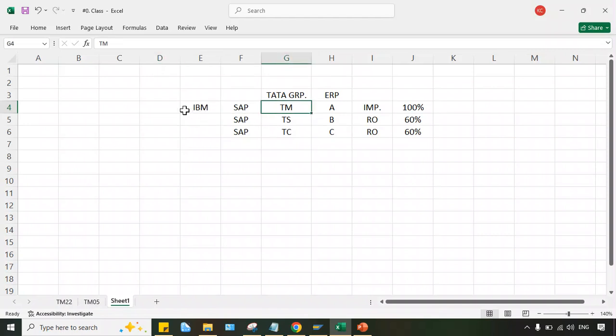Tata Motor will say, now the implementation is completed, so kindly give us support. Of course, there will be a contract for a particular duration, maybe 4 years, 5 years, 2 years, whatever it is. Once again, negotiations will be there between Tata Motor and IBM. So IBM will give support to Tata Motor.